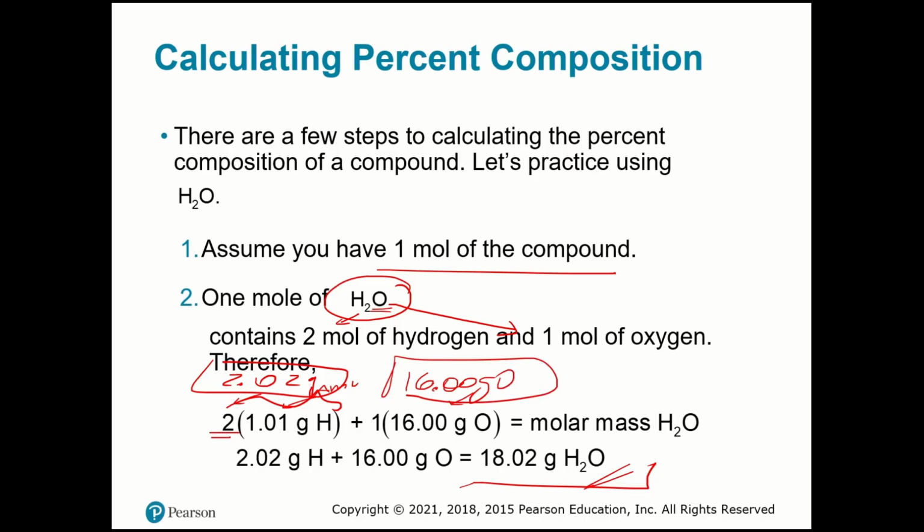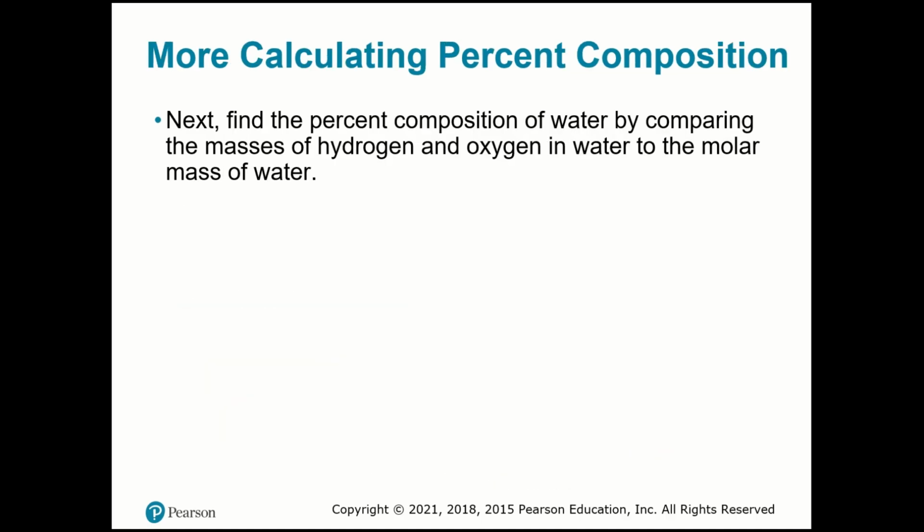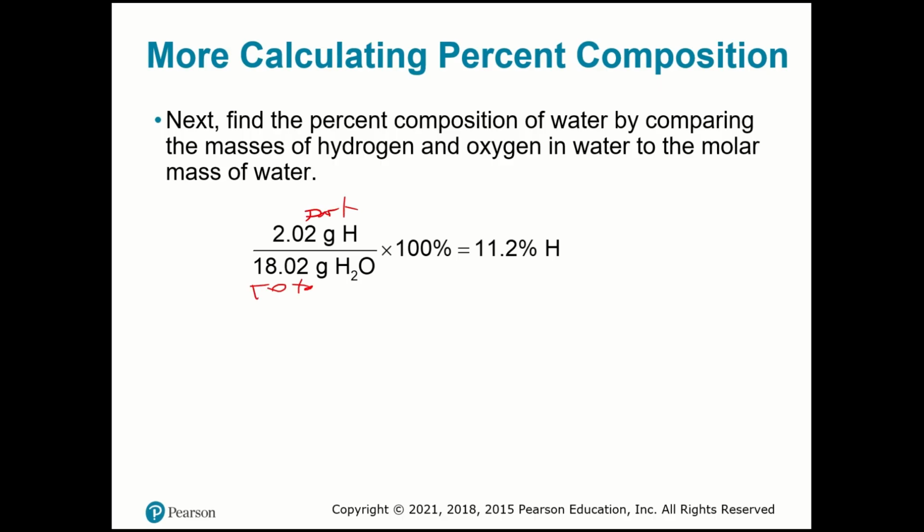So that is the part of oxygen, this is the part of hydrogen in this total. So what I'm going to do is take the part, divide by the total, multiply by 100. And you're going to have the percentage of each element.